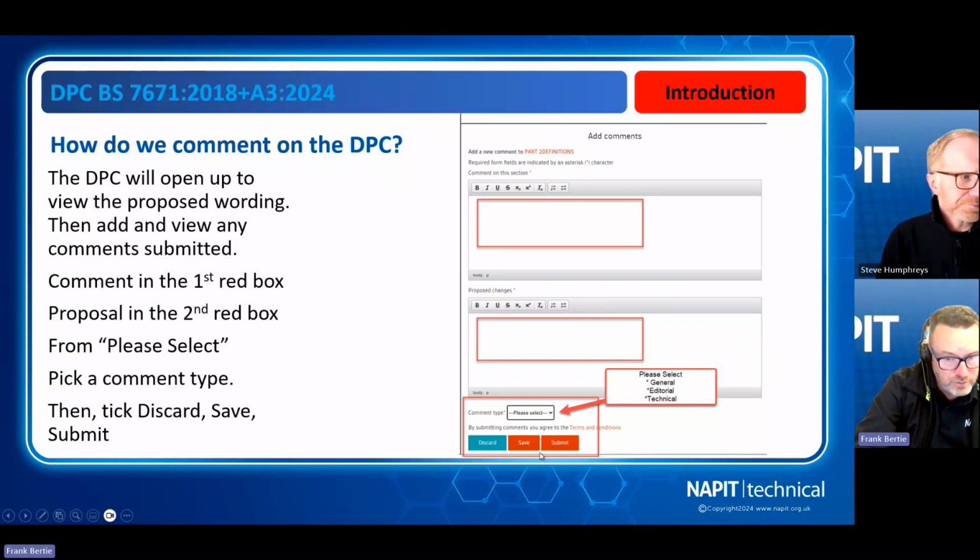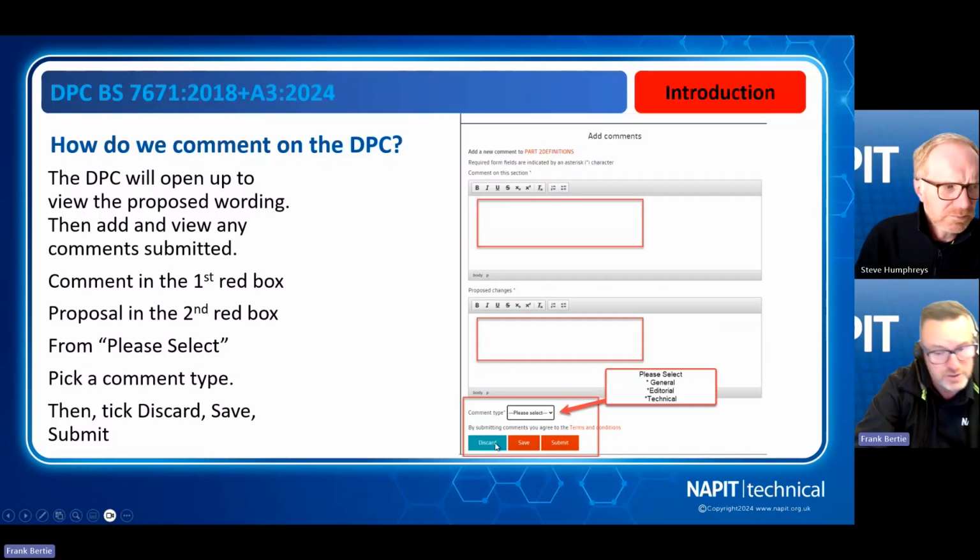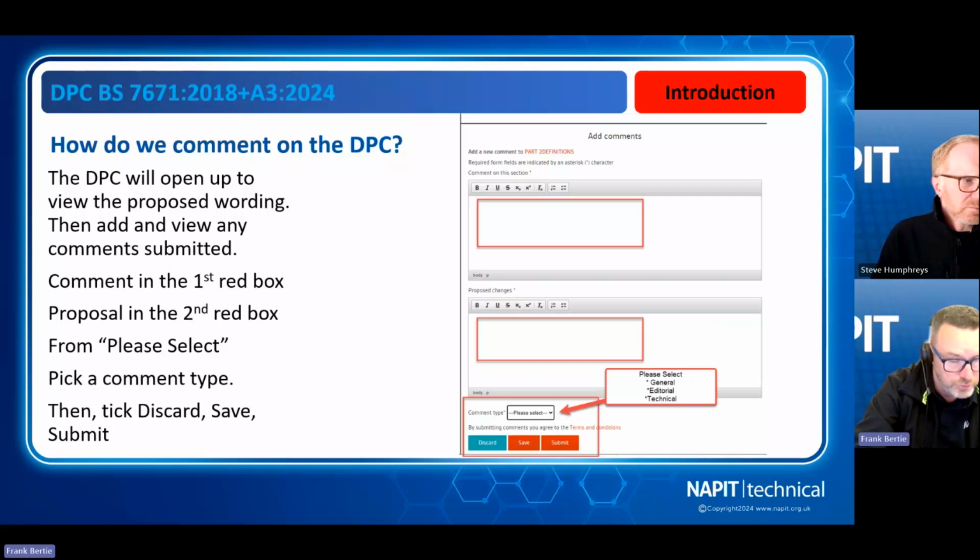Then the other thing that's important to remember is you've got 3 options on the comment. If you find you've made a mistake, you could discard it and start again. Or if you don't want to make a comment when you've started it, just discard or remove it. You could save the comment if you're going to go through other comments before you submit them all, but you've got to submit them individually. So you could save your comment, review the next part you want to look at, then save it again. Then you've got to go back and press the submit button.